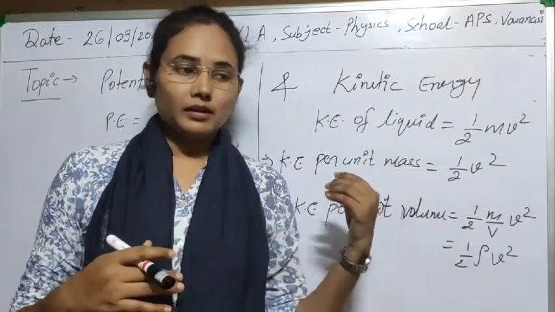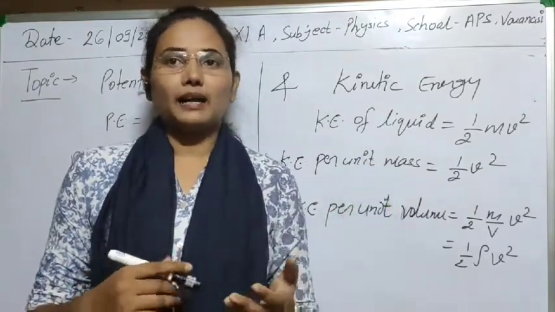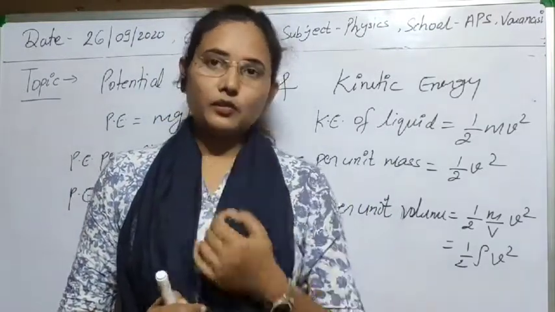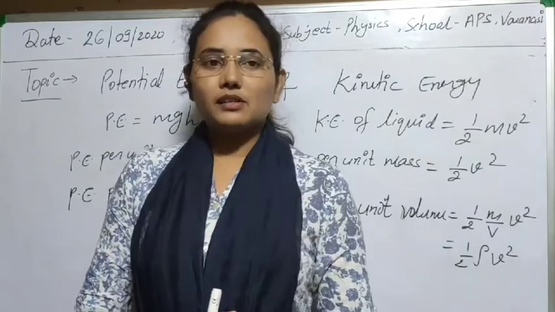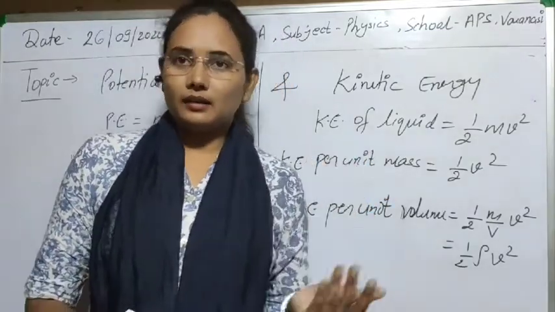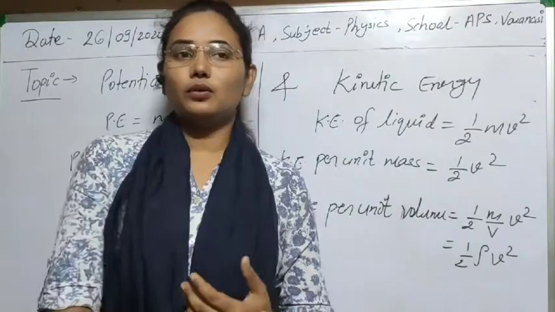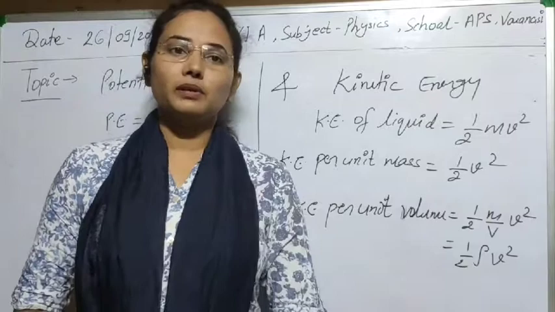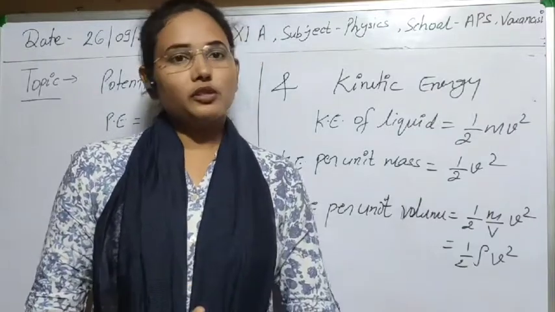If there is an attachment of a tank with that vessel or other things, it will apply some force and pressure. That pressure is known simply as pressure energy. And yesterday I already told you that pressure energy per unit volume is equal to the pressure.